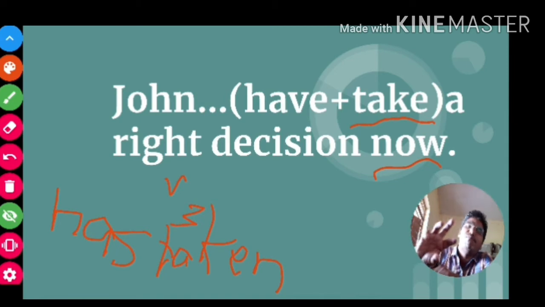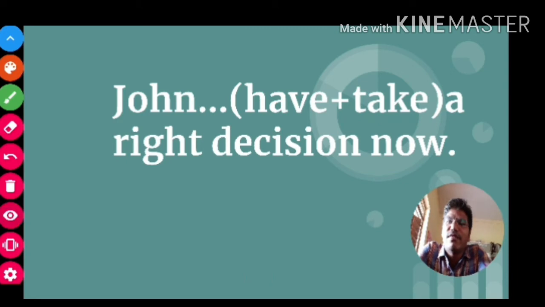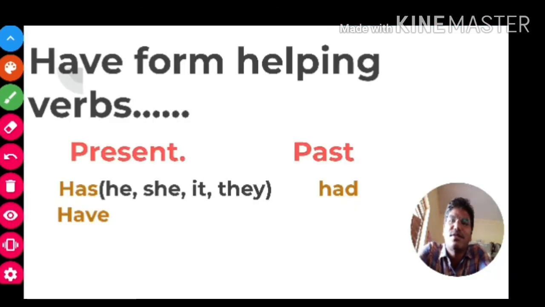When we use be form helping verb, then we use V4, the ing form of the main verb. In this way, students, you should do it in your annual exam. Let us go to the next slide.